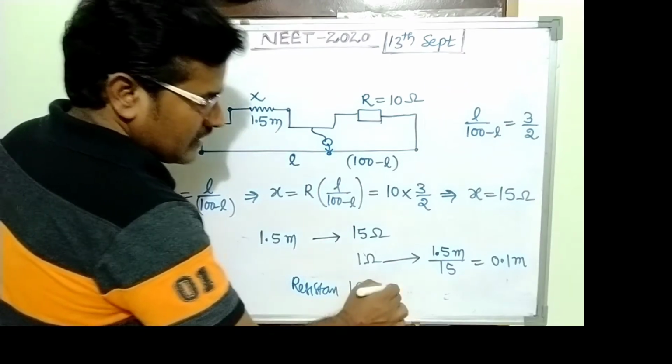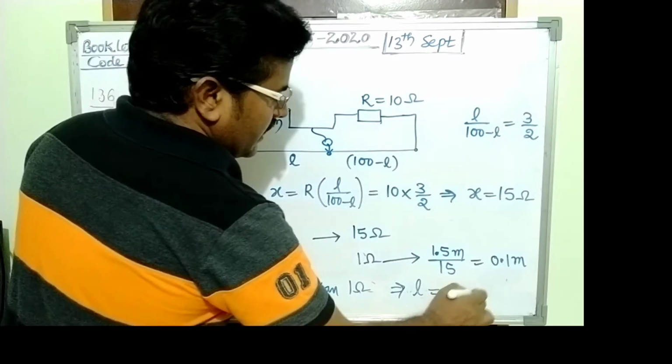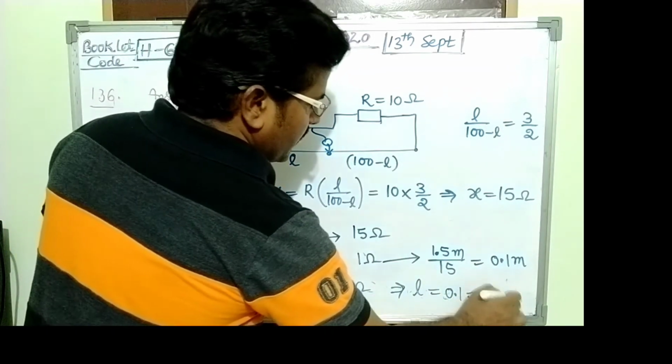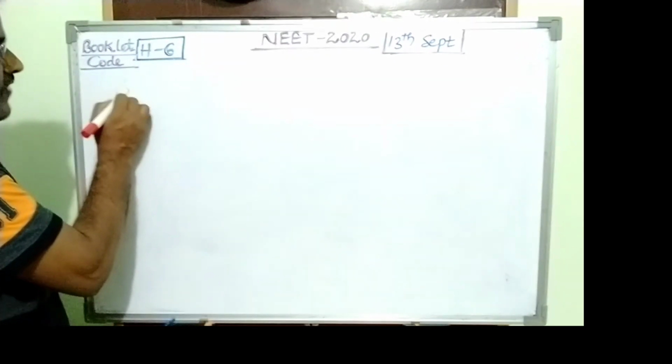Resistance 1 ohm, related length L equals 0.1 meter. It is nothing but 1 into 10 power minus 1 meter. Question number 137.